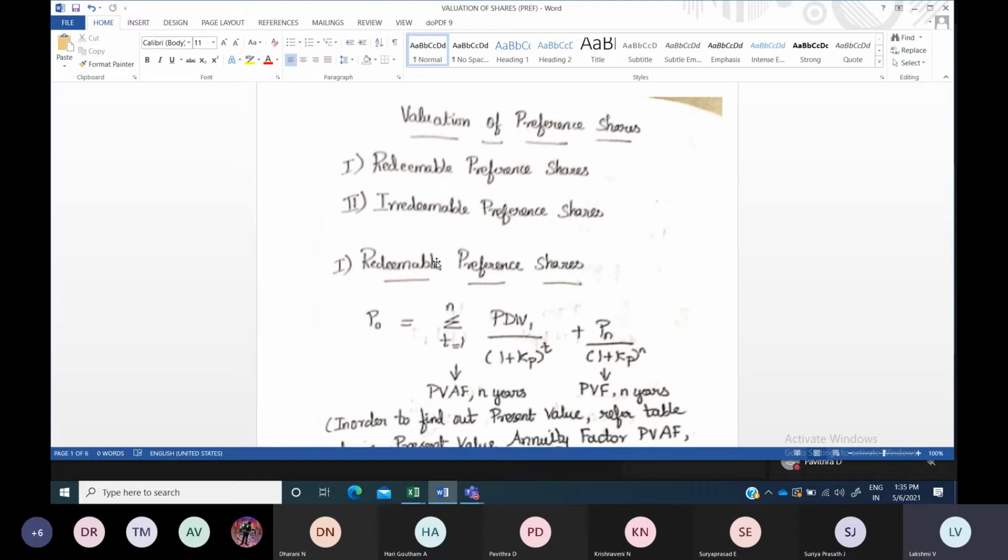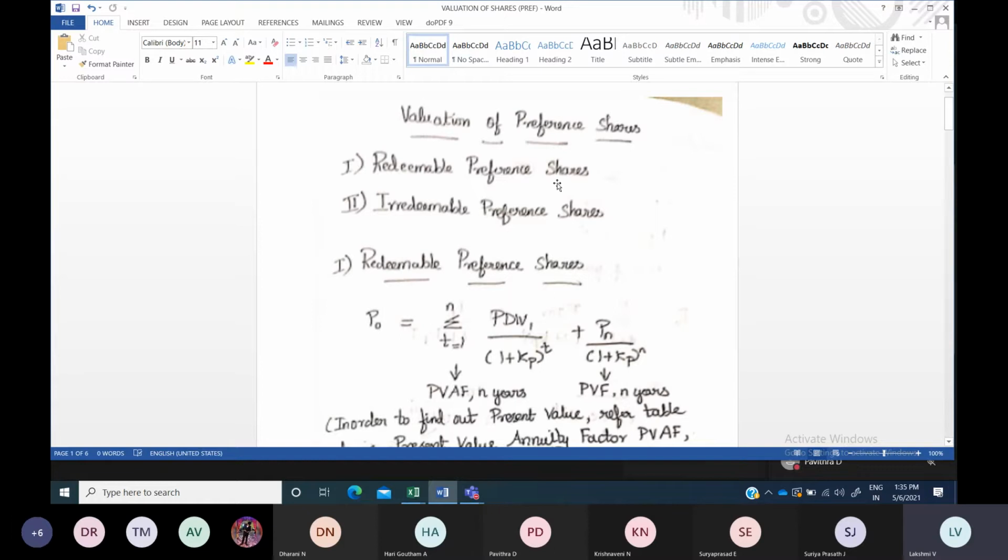So if the maturity time period, the number of years, is given in the question, then it is considered redeemable. After a fixed period of time, the company has to pay back the amount that was provided to the company, so it will carry the number of years. If there is a maturity period in years, it comes under redeemable; or else it will come under irredeemable, that is perpetual. Throughout the lifespan of the company, their funds will stay in the company and will not be repaid. That is known as irredeemable.